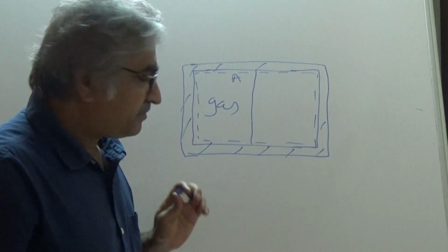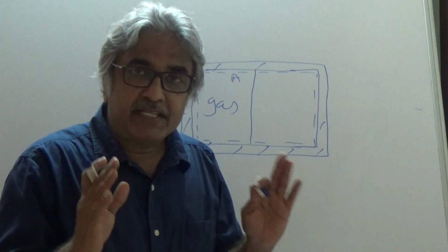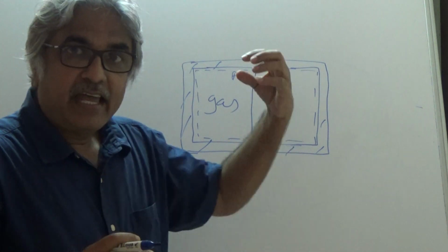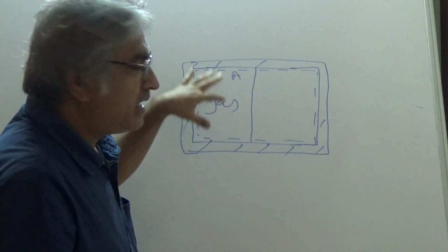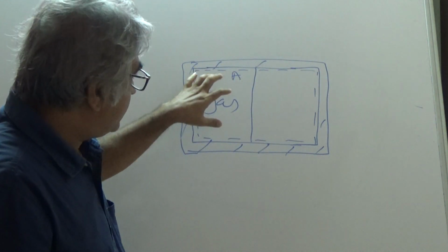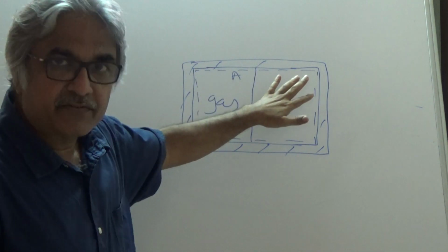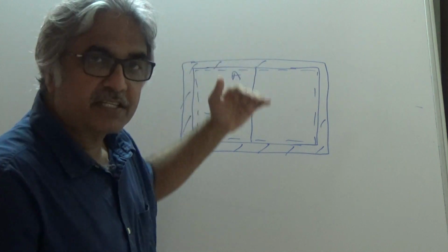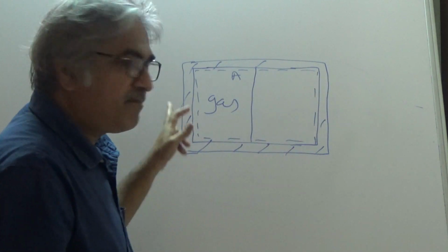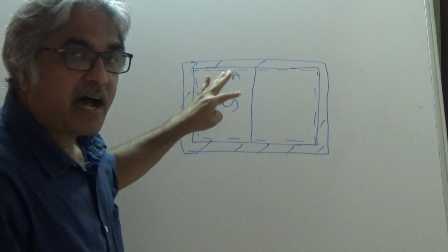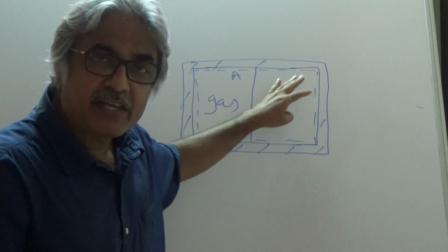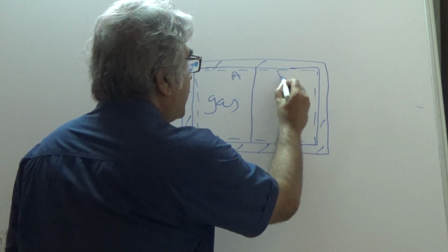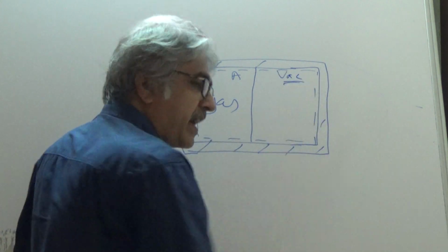Please recollect, there is no heat transfer, no chance of any heat flowing to the gas inside, or if the gas moves, as we will see later, there is no heat transfer across the system boundary. It's completely insulated. This is high pressure gas, and there is obviously zero pressure, it's vacuum here.